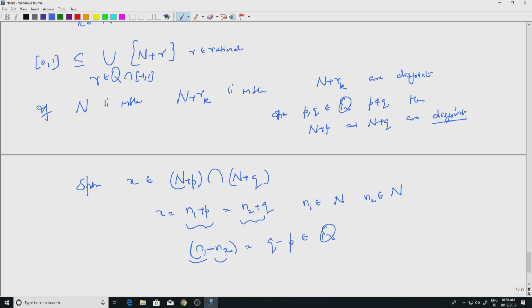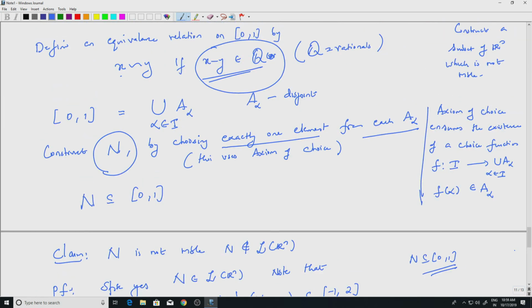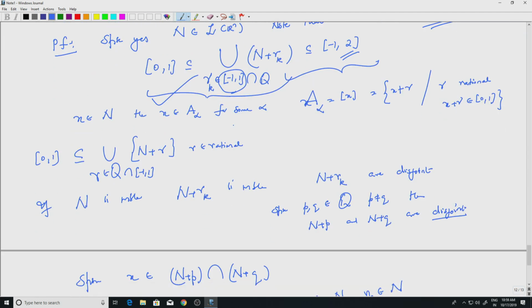So n1 and n2 are two elements, but their difference is in Q. So n1 is equivalent to n2, correct? But that is a contradiction, because then n1 and n2 are in the same equivalence class, and that is not possible, because from each equivalence class we have exactly one element in N. So if I take two elements in N, they cannot be in the same equivalence class. Because of that, these are disjoint.